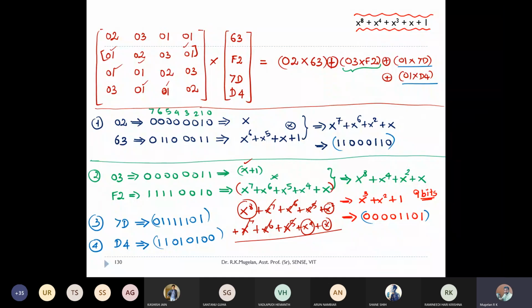Anyone have any doubts, guys, in this part? Mixing of columns. Apart from this, if it is clear, kindly raise your hand. So in the second one, we got a remainder of x cube plus x square plus 1, right? Yes, after dividing. What if that dividend is bigger than the divisor?